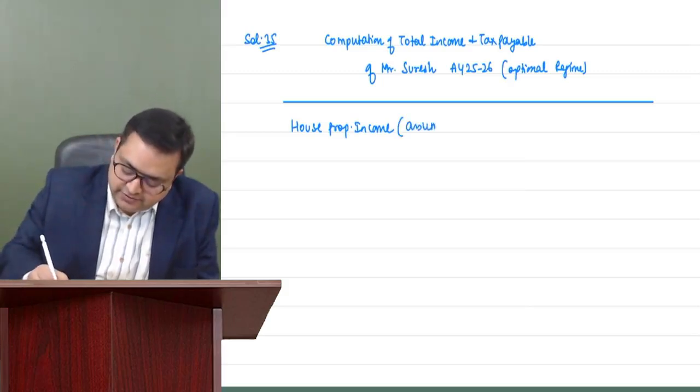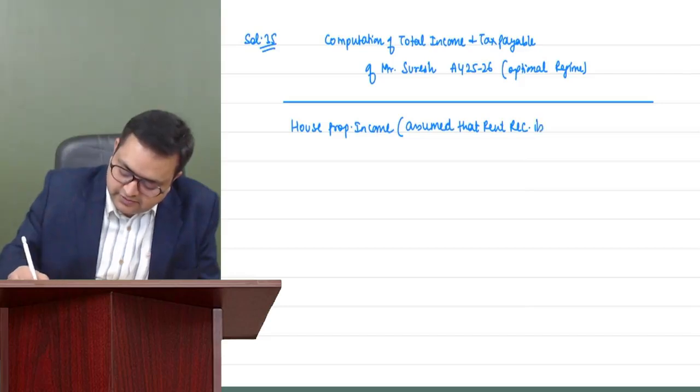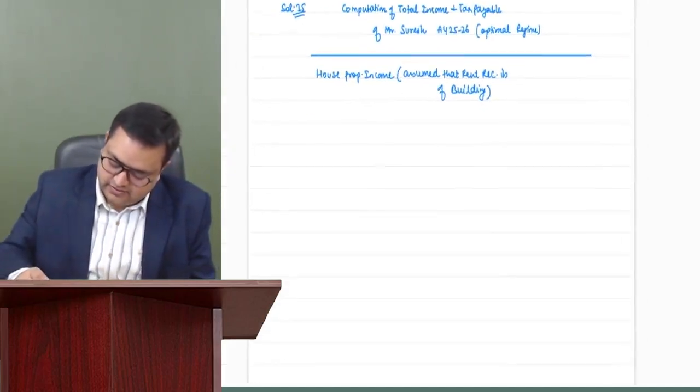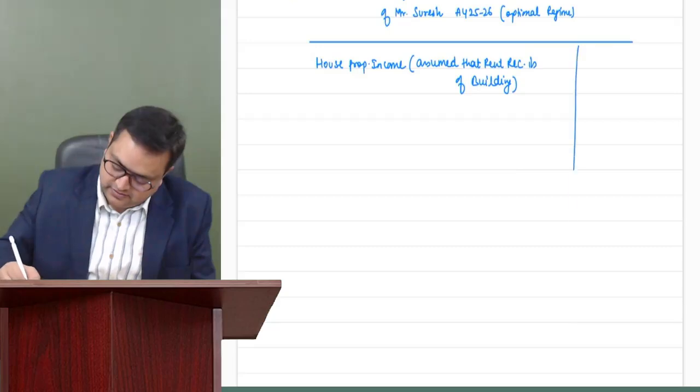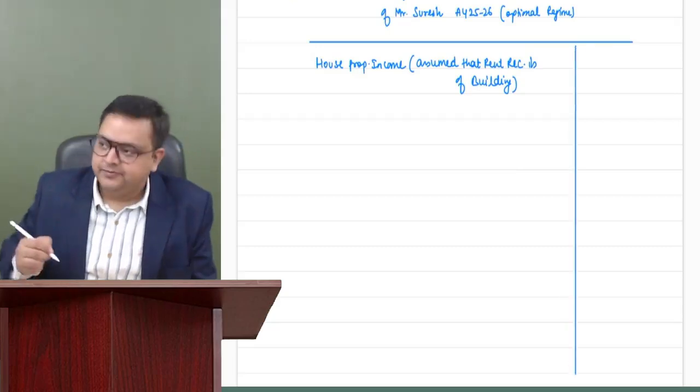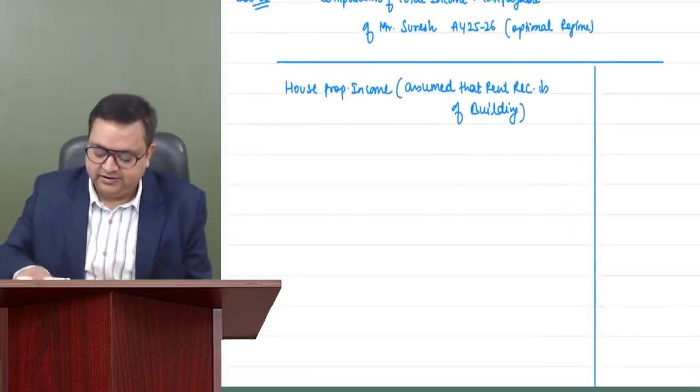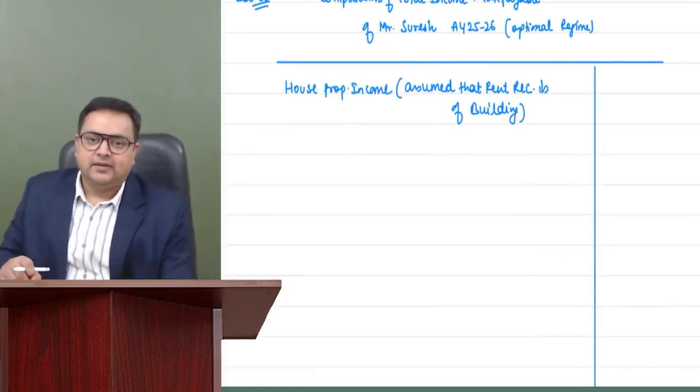It is assumed that rent received is of building. We'll assume that the rent received is for building.